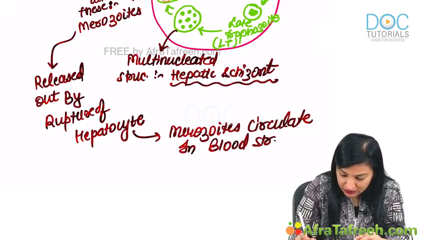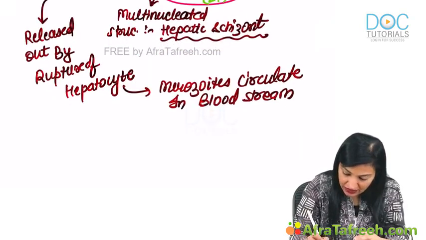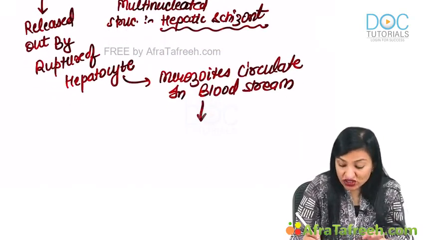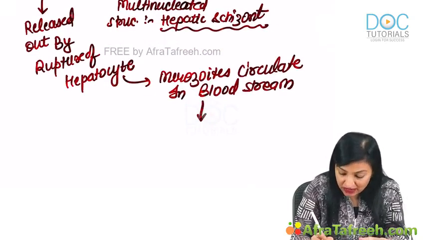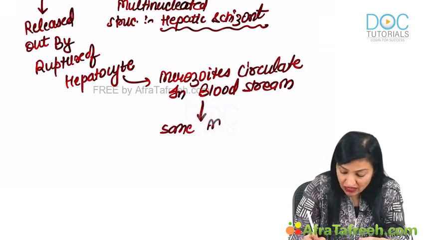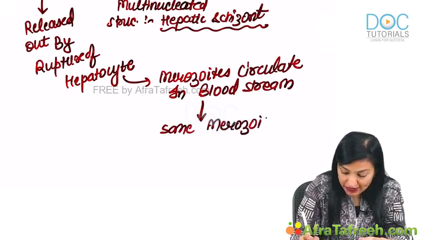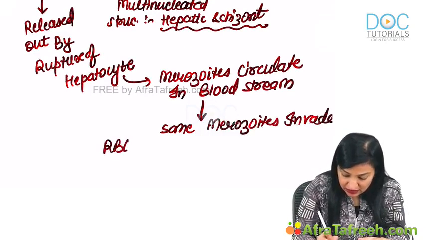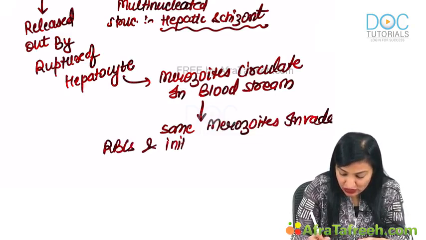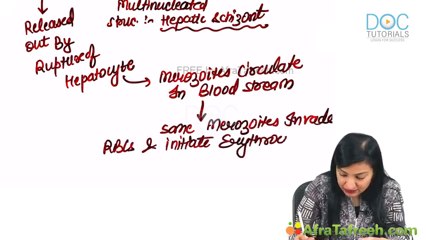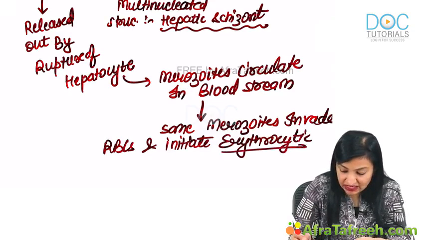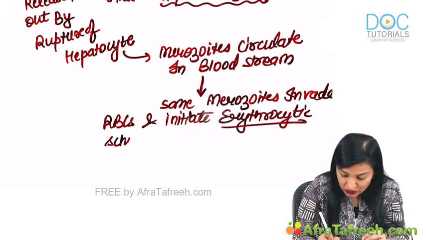Now, some of these merozoites circulating in the blood are going to invade the RBCs and start the erythrocytic cycle, also known as erythrocytic schizogony.